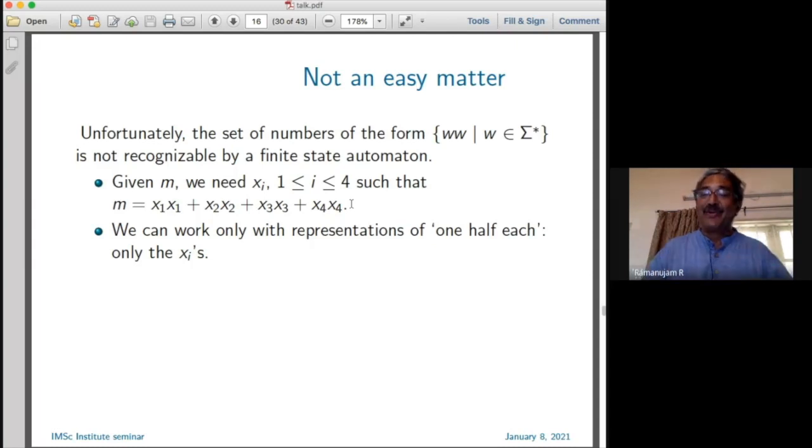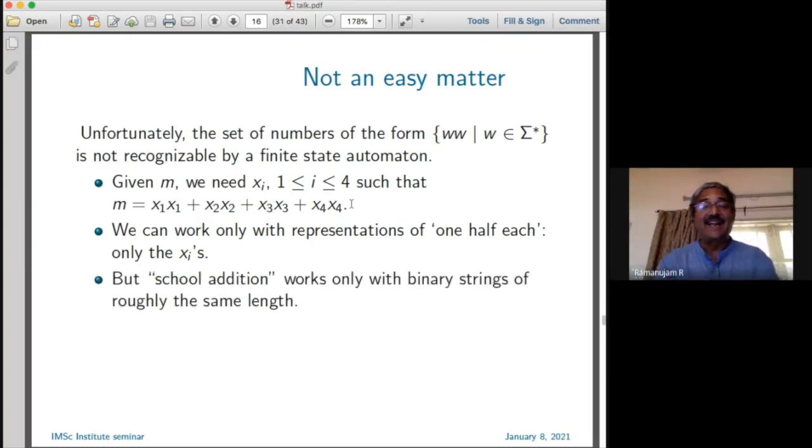After all, the proofs take some pages. But if you are going to do school addition with binary strings, you put one string on top of another and keep adding with carry moving left. That's very nice, but it works only with binary strings of roughly the same length, and that's a real serious problem.